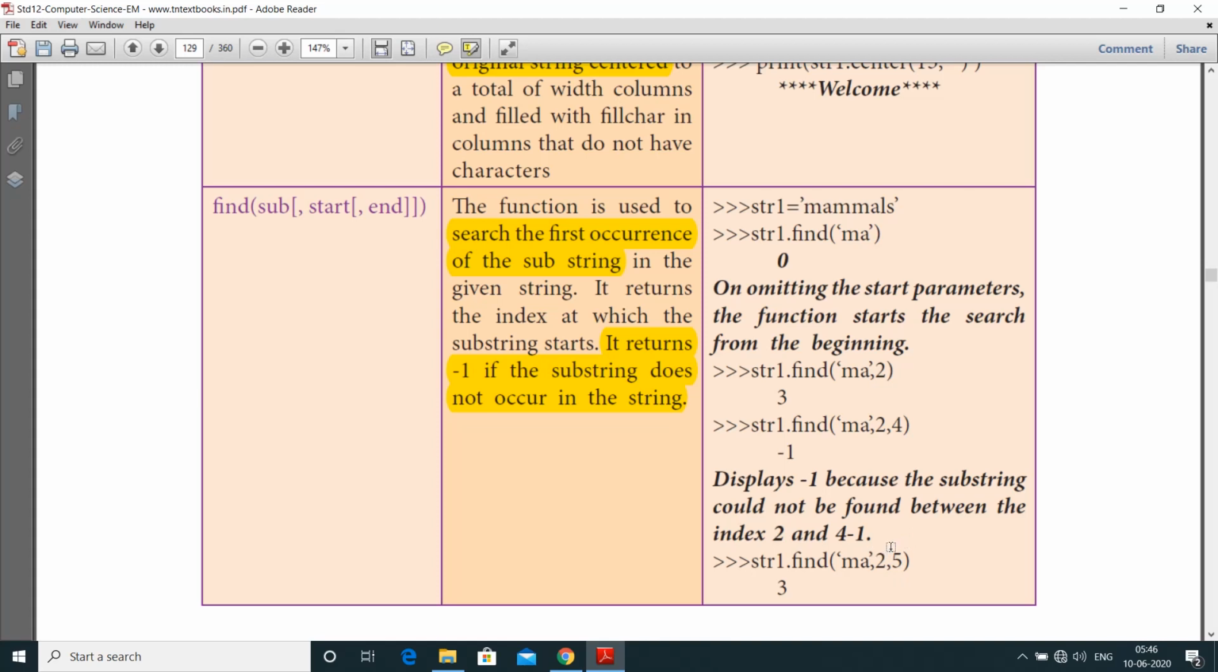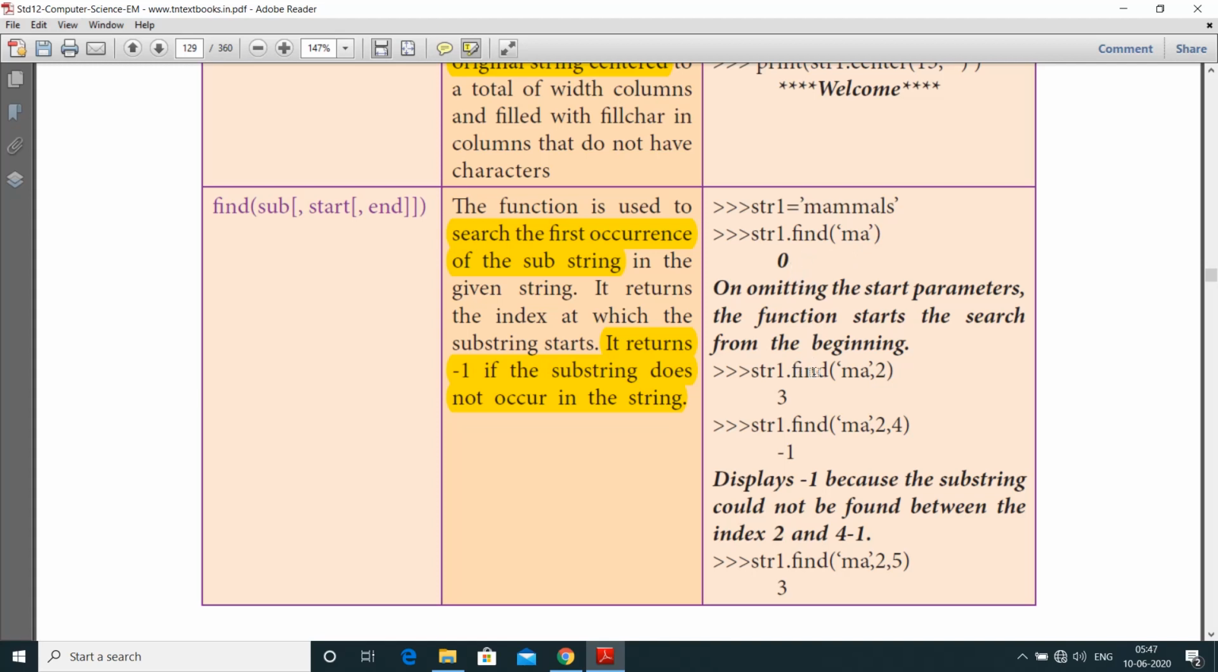So instead of 2 comma 4, here the index value is 3. So first, str1 dot find of MA, they have asked us to find. So since the first parameter is given, when this function starts, it omits the beginning parameters. So here the output is 0.